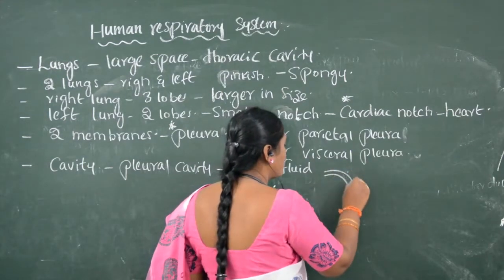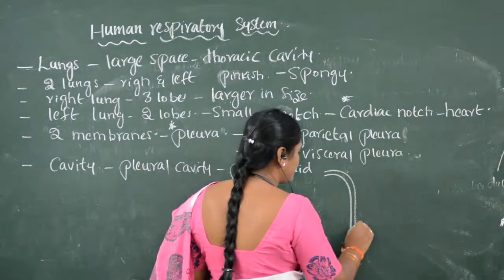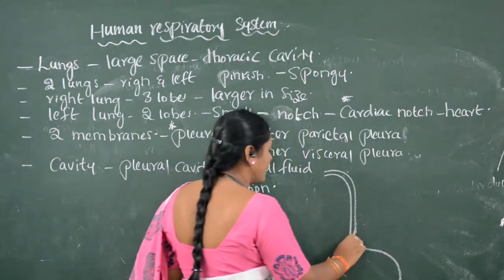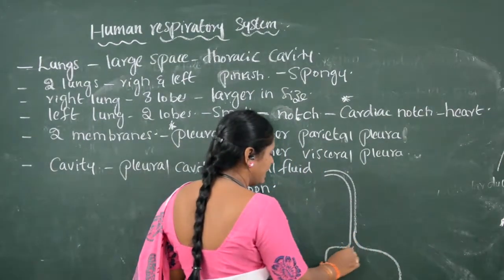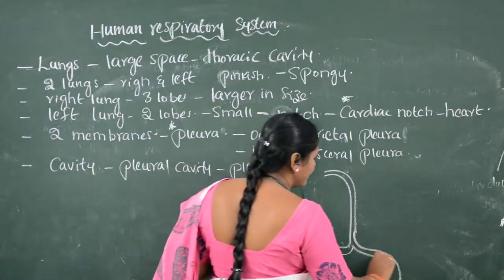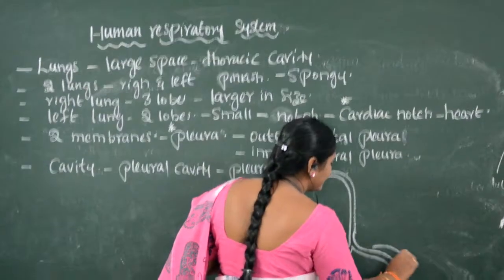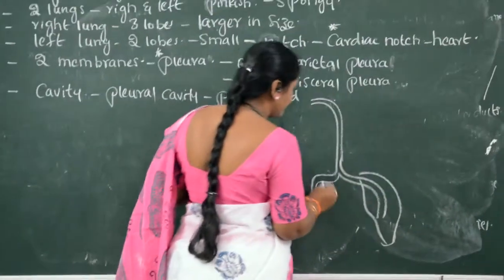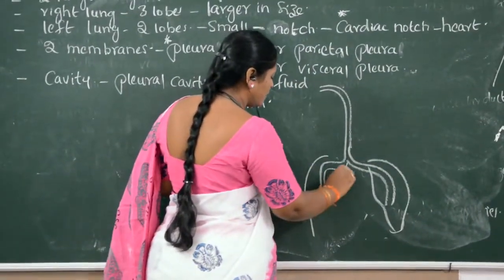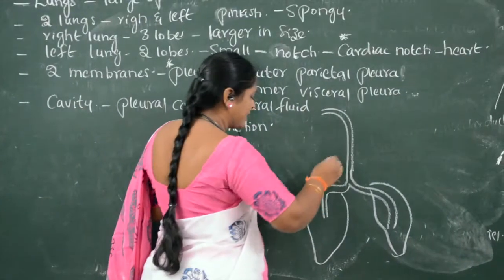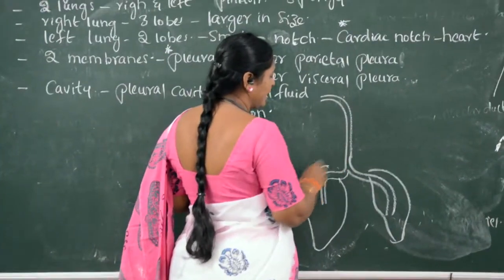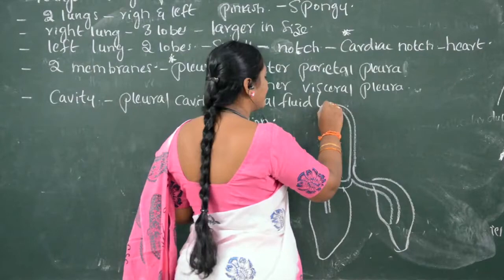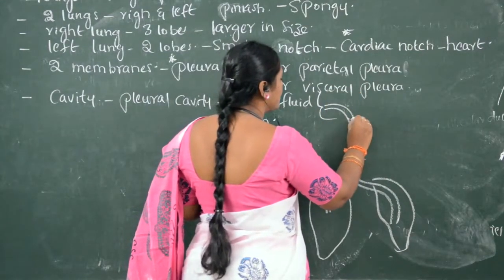So lungs occupy most of the space in the chest cavity. Two lungs are present in the chest cavity. They are spongy as well as pinkish in structure.